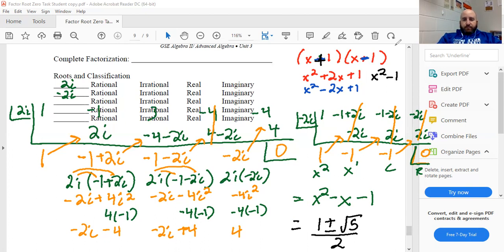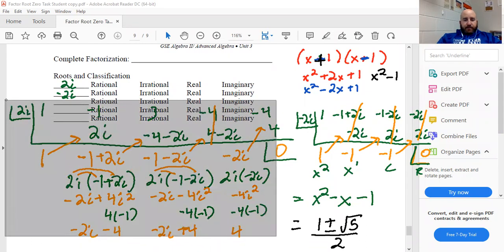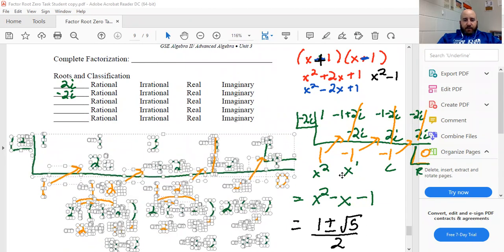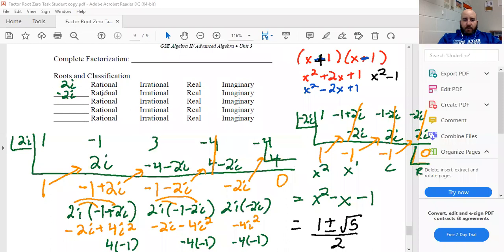So this is now what I'm going to do. Hopefully you have this down. If not, you need to pause right now and make sure you do. Again, yours should have started out below where it says rational and irrational. Since I had to move it up, well, I'll tell you what, I'll move mine one more time, I suppose. Move it down. So it would have been down here. The other one could have been down here as well. So these are my last two roots, right here. I have to totally box it off like that. Let me do it like that. Okay. These are my last two roots.